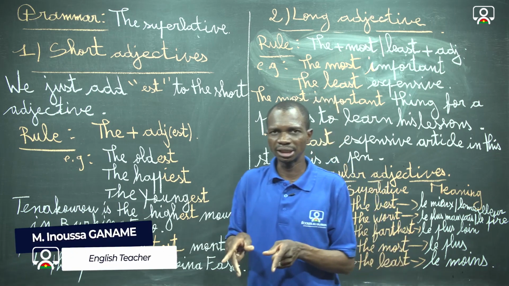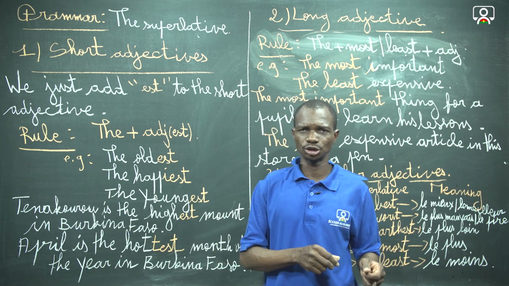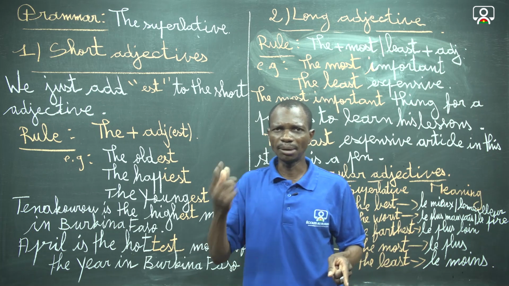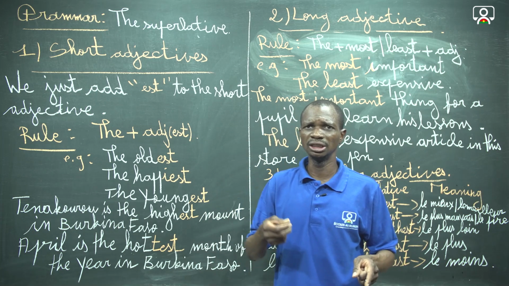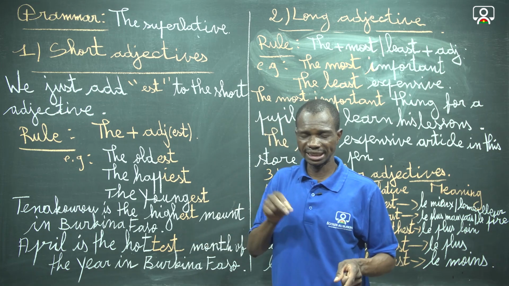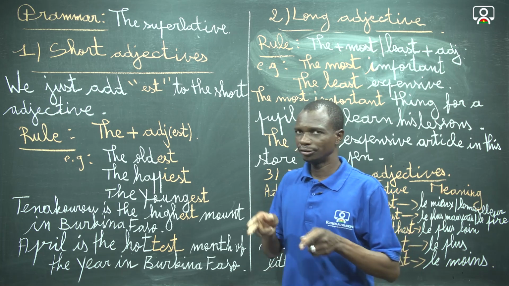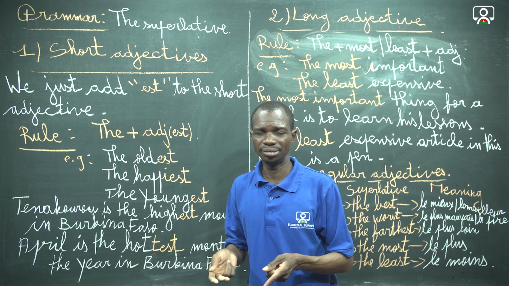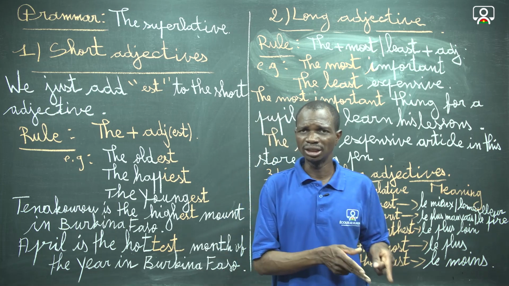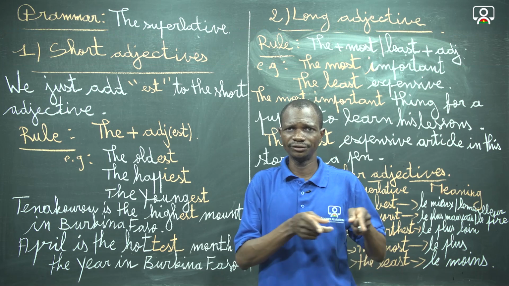In big we have B-I-G. G is a consonant preceded by I, which is a vowel. Then we double the final consonant before putting est to get the superlative. Fat is another example. The T is preceded by A, which is a vowel, so we double the final consonant: the fattest.